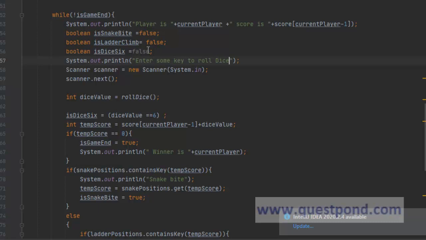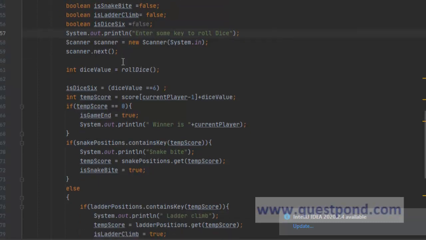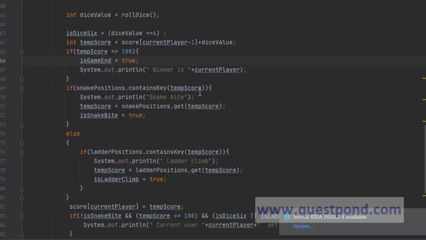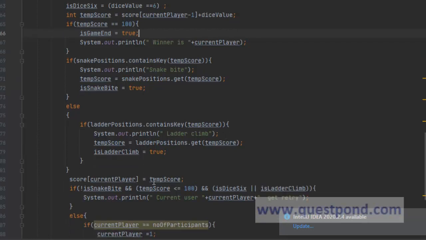So again, I repeat, we check for snake bite, ladder climb, or dice 6. We roll the dice, we get the value. Now, based upon the value, we check whether this should be 100, not 0. This should be 100. Whether the temp score is 100, whether the snake position or ladder position comes into picture. In any of these cases, we increase the score and show the corresponding value.